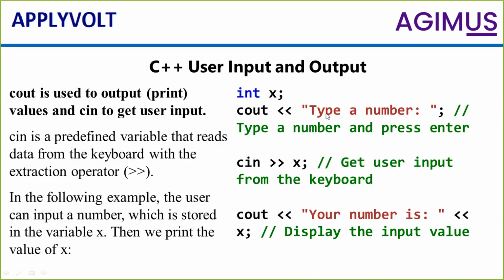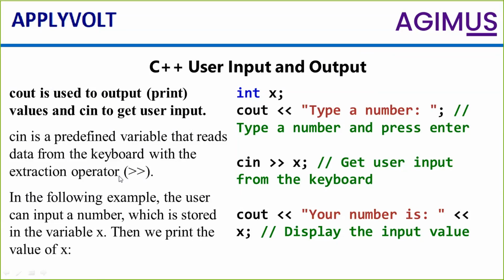Now, let us talk about C++ today. cout is used to output, print values, and cin is used to get the user's input. cin is a predefined variable that reads the data from the keyboard with the extraction operator. You need to understand that without using the extraction operator and insertion operator, cin and cout cannot be used. Whatever information you give from the keyboard, cout should take and display on the output screen.